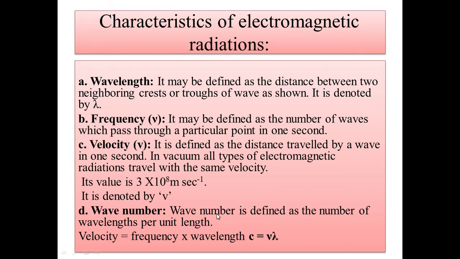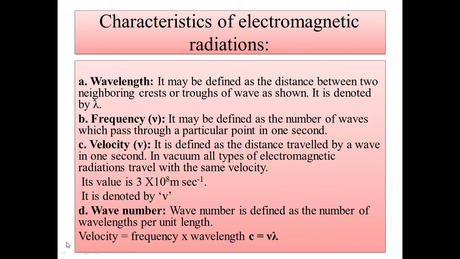Wave number is basically the reciprocal of wavelength. Wave number is defined as the number of wavelengths per unit length. You can also write this definition as: the reciprocal of wavelength is called wave number. So the formula becomes nu bar is equal to 1 upon lambda. That is the basic formula of wave number.